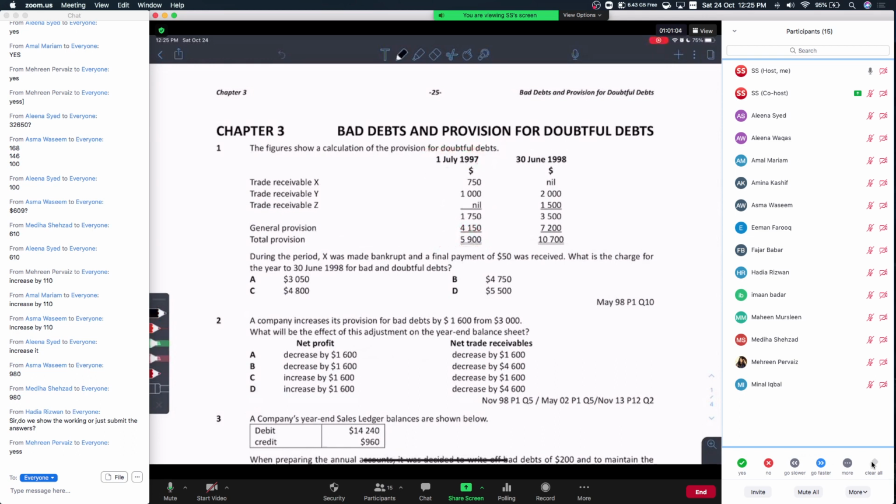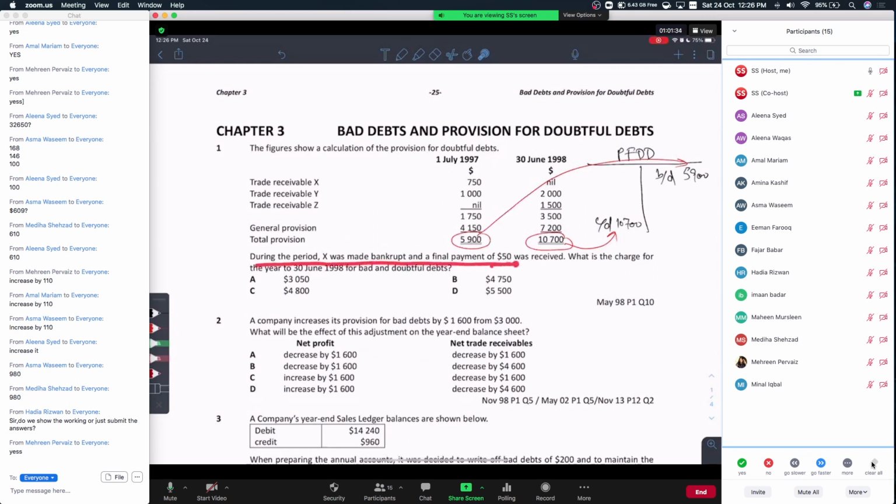If we make a small account here, this is the provision for doubtful debts. The opening balance is 5,900. The closing balance is 10,700, right? This is the 5,900 here, and this is the 10,700 here. You were also told that some bad debt happened during the period.